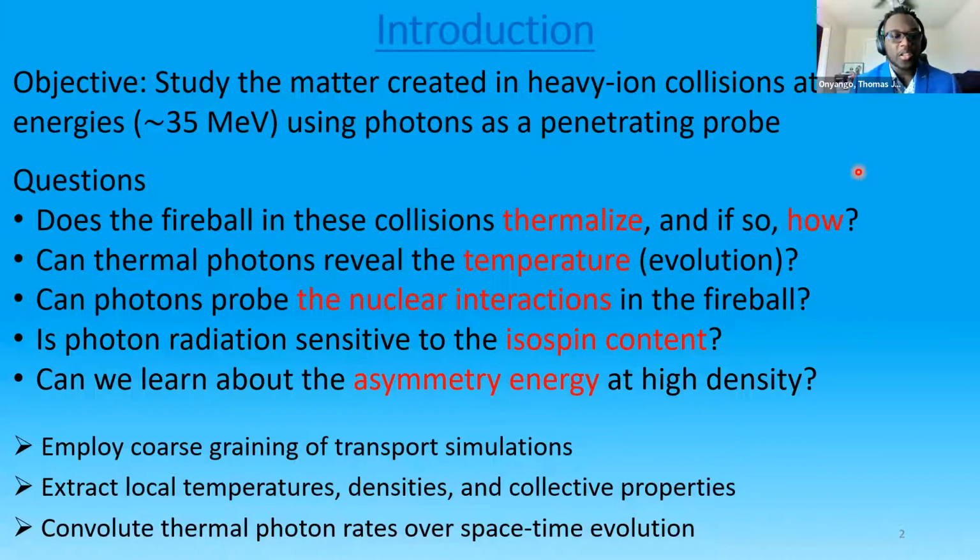To answer these questions, we employ coarse graining on the output of our transport simulations of nuclear collisions. We can then extract local temperatures, densities, and collective properties from the output. We then convolute thermal photon rates over the space-time evolution of the extracted thermodynamics.